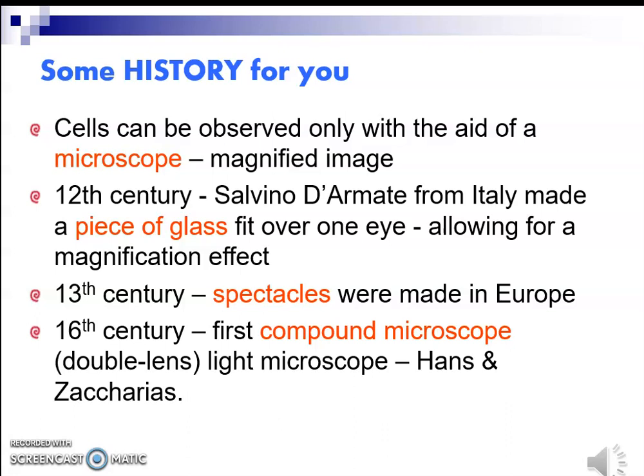In the 12th century, Salvino di Armate from Italy made a piece of glass that fit over one eye and allowed magnification. In the 13th century, spectacles were made in Europe, and in the 16th century, the first compound microscope using two lenses was made by Hans and Zacharias.